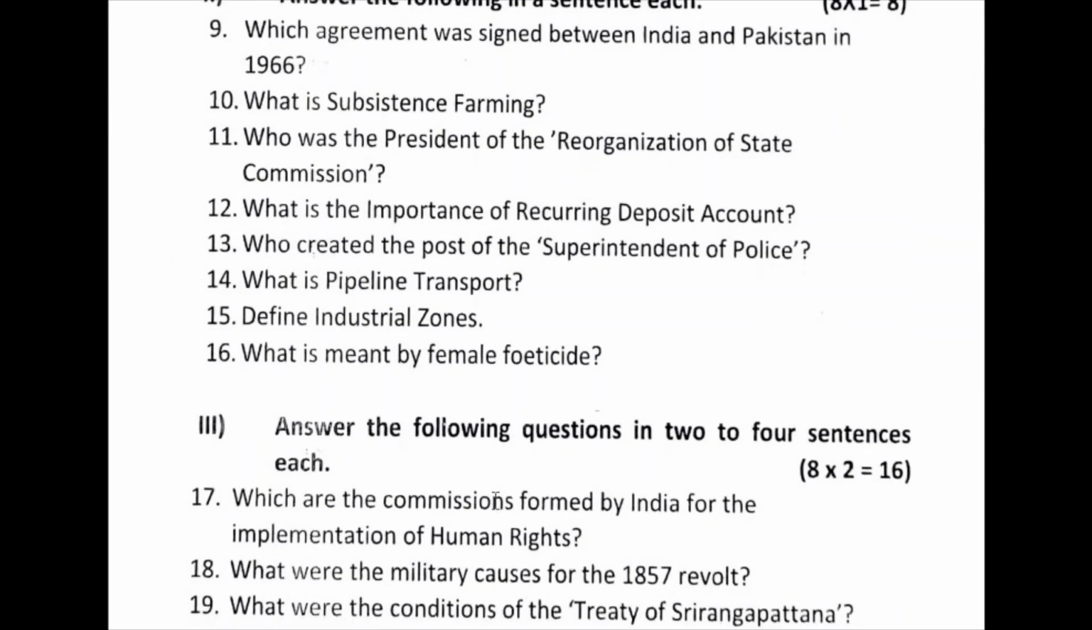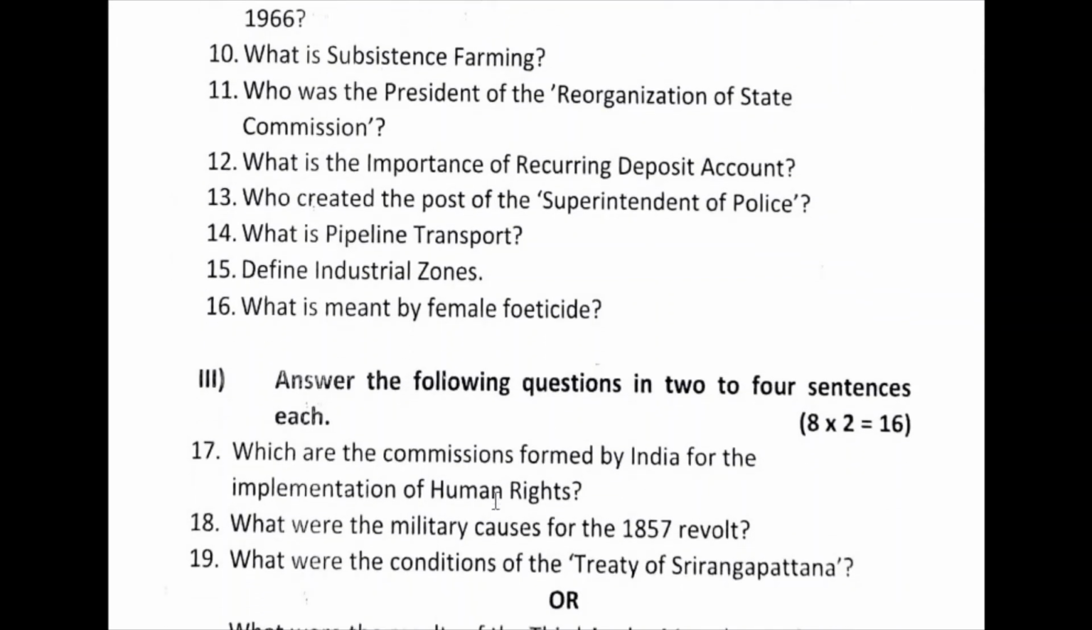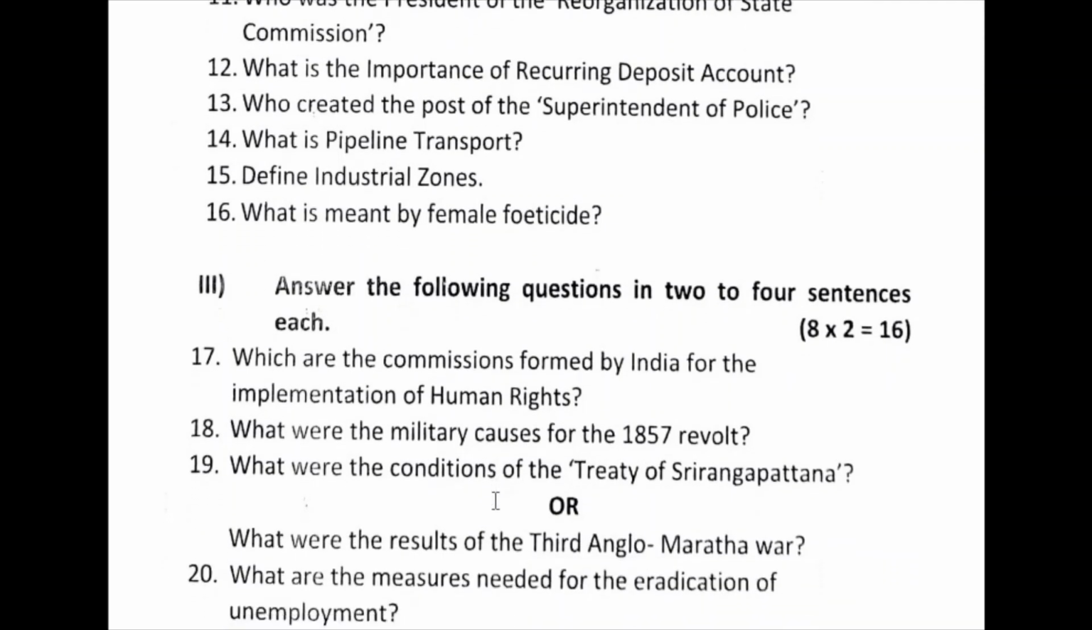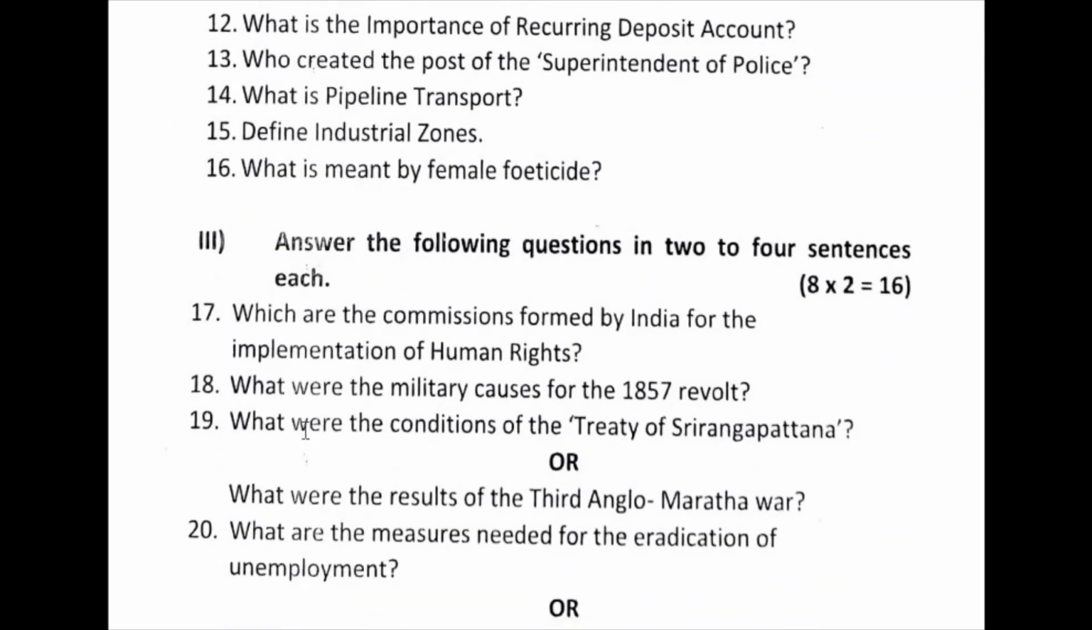Okay, friends. Now, third main, that is the 3-mark question. Sorry, 2-mark questions. Here, the 17th question, let us see. Which are the commissions formed by India for the implementation of human rights? National Commission for Human Rights, National Commission for Scheduled Castes, National Commission for Scheduled Tribes, National Women's Commission, National Backward Classes Commission. These are the commissions established in India to implement human rights.